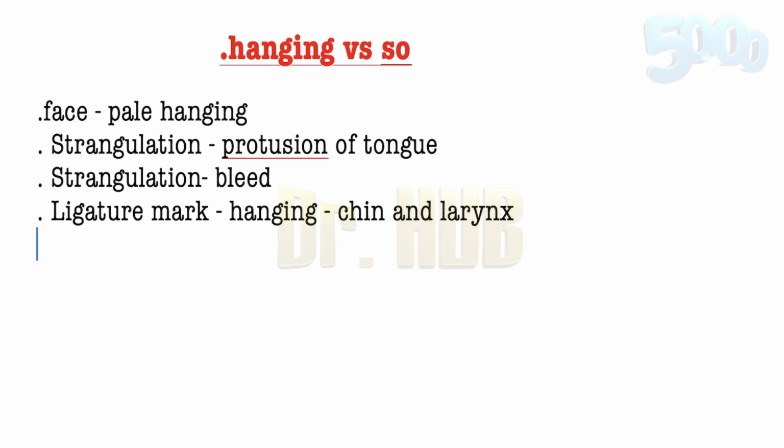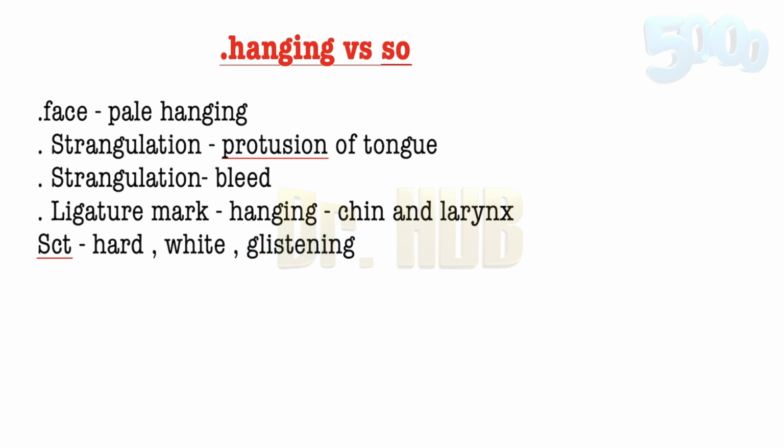In case of the ligature mark, the subcutaneous tissue underneath the mark is usually hard, white and glistening. So how is the subcutaneous tissue? The subcutaneous tissue, SAT, under the mark is going to be hard, white as well as glistening.